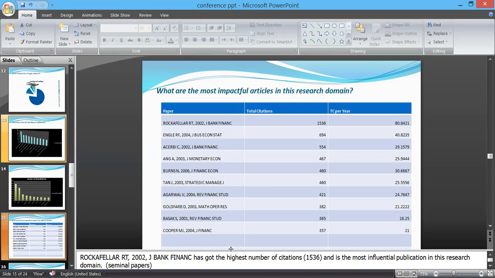And what are the most impactful articles in this research? This is a list of the top 10 most globally cited documents, and this actually helps us in identifying the seminal work also. Rockefeller in 2002, published in Journal of Banking and Finance, has got the highest number of citations, followed by Engle, Journal of Business and Economic Statistics.